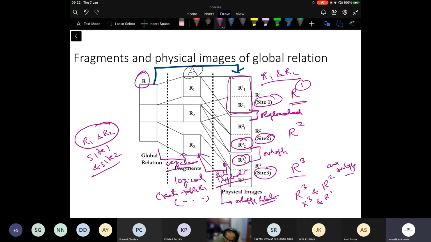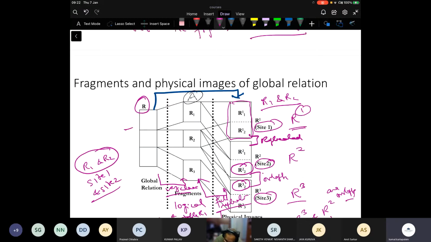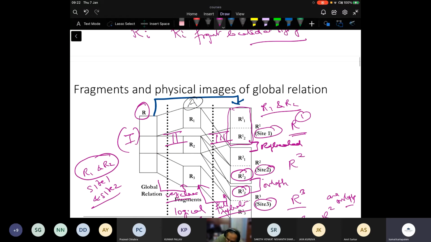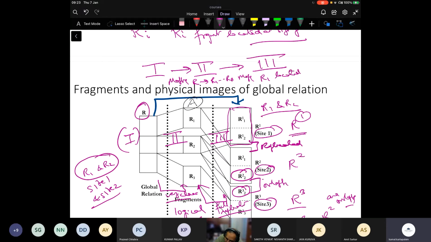So in this context, if I call this 1, this 2, and this 3, then from 1 to 2 there is a mapping that says that R is divided into R1 to Rn, and from 2 to 3 there is a mapping which says that R1 is located at these sites, R2 is located at these sites, and so on.